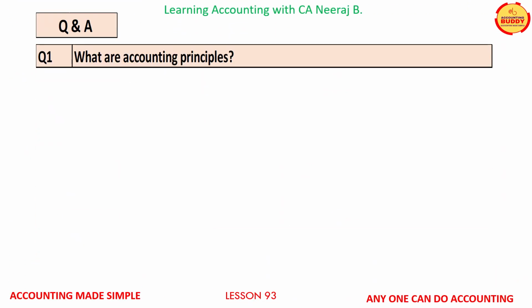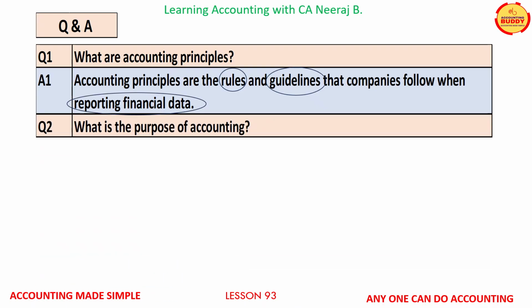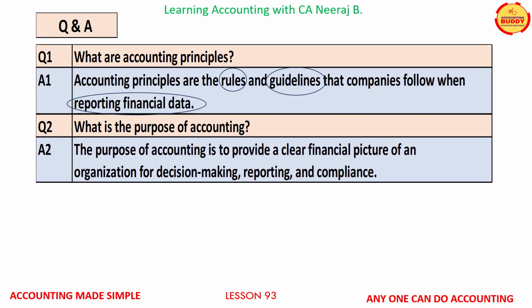Question number 1 on your screens is, what are accounting principles? The answer is, accounting principles are the rules and guidelines that companies follow when reporting financial data. Question number 2, what is the purpose of accounting? Answer, the purpose of accounting is to provide a clear financial picture of an organization for decision making, reporting, and compliance.